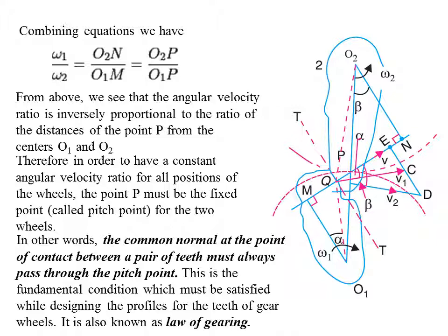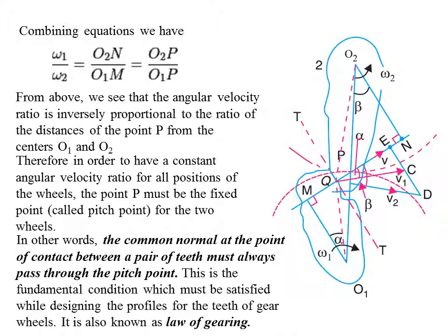In other words, we can say that the point of contact between a pair of teeth must always pass through the pitch point. This is one of the fundamental conditions which must be satisfied while designing the profiles of the teeth of gear wheels. So this is what we call the law of gearing.